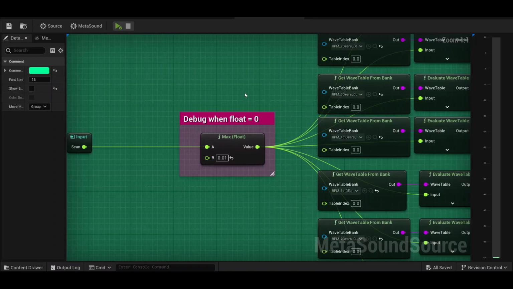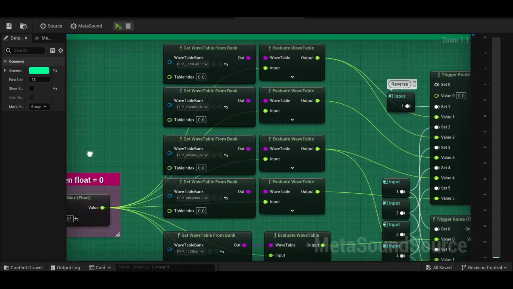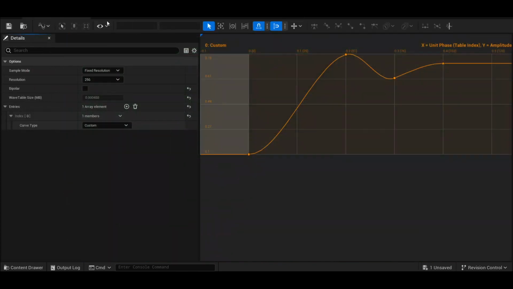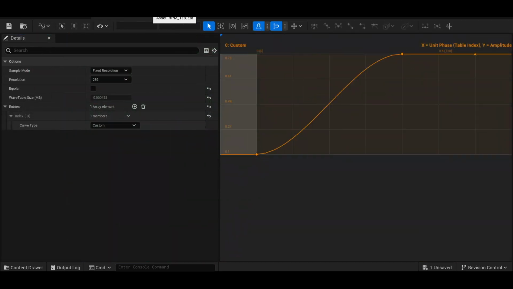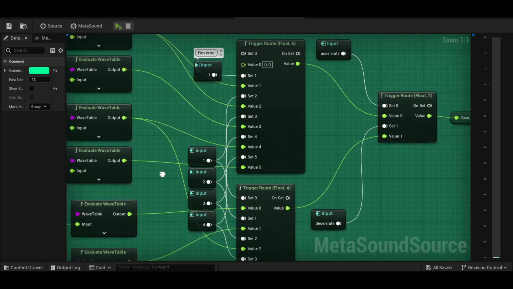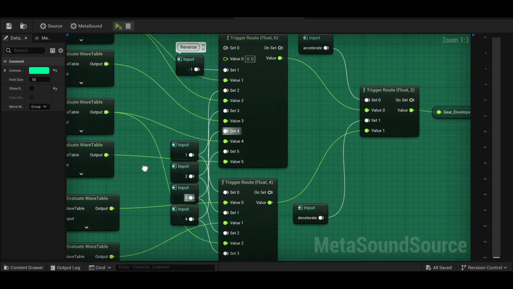In the motorcycle engine MetaSounds source, I used triggers to update the gears in real time. Each gear uses different envelope shapes depending on whether the vehicle is accelerating or decelerating. The envelope shapes are set by custom wavetables that drive the float parameter volumes.